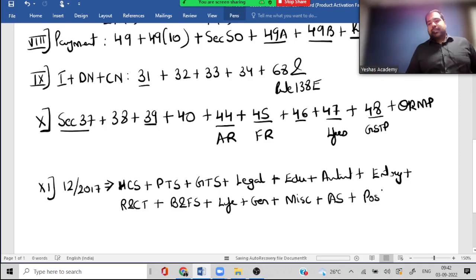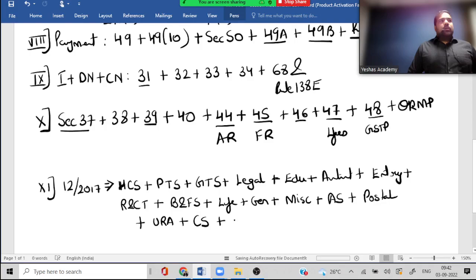Postal, yes, postal. Unregistered association like your resident welfare associations. Construction services. Government, so government when they are providing services, also when they are receiving services. Leasing services and specified bodies. Sponsorship services, of course.